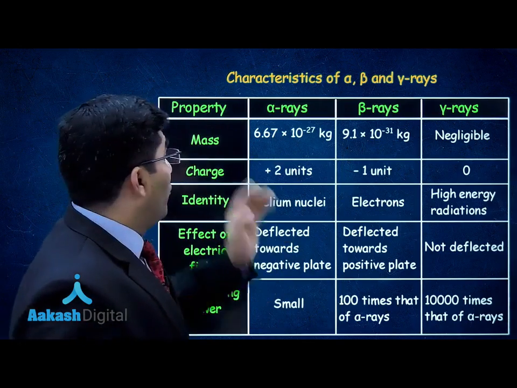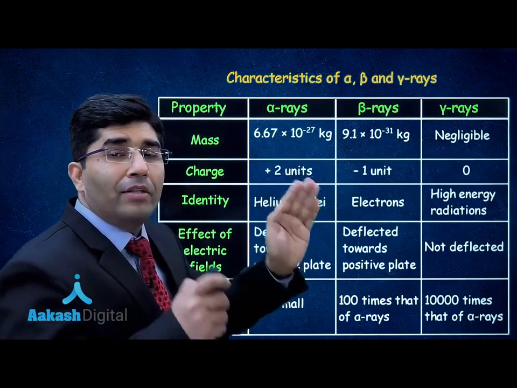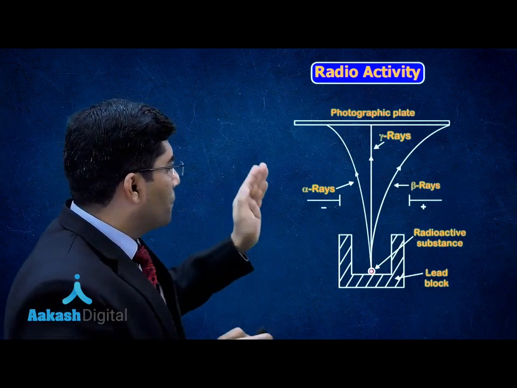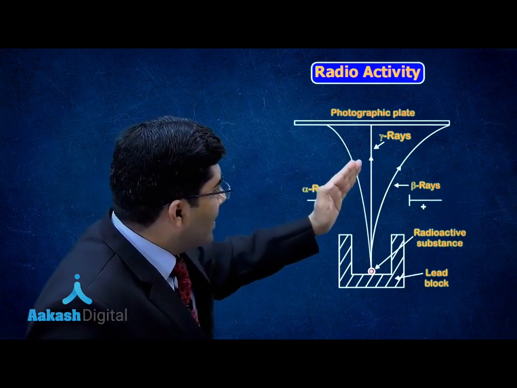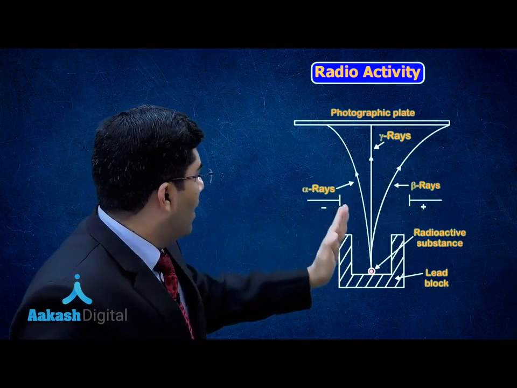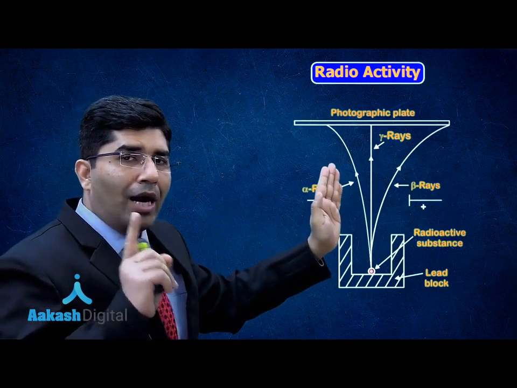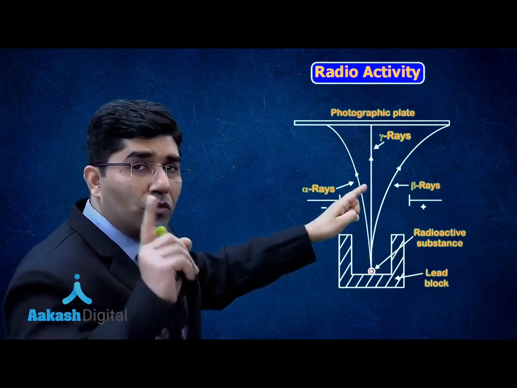Now, we were talking about alpha rays and beta rays and their deflection in the electric field. We were talking about this diagram. You can see from here, the beta rays are more deflected and alpha rays are less deflected. If we talk about the charge, the charge on a beta ray particle is minus 1.